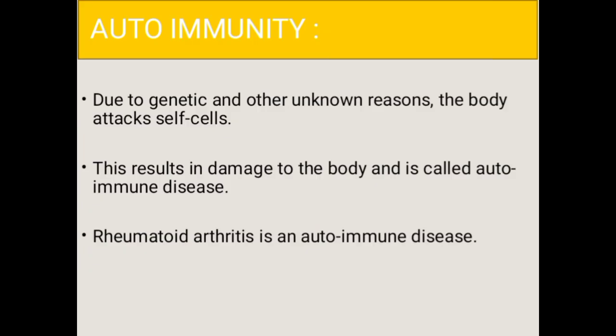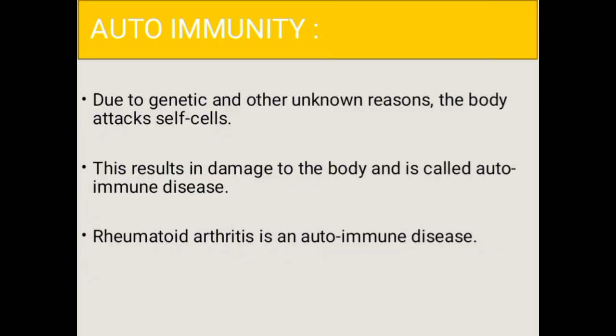Now we shall discuss autoimmunity. You already know what immunity means. The immune system is designed to defend the body against pathogenic organisms like bacteria and viruses. It does this by identifying and attacking harmful substances.